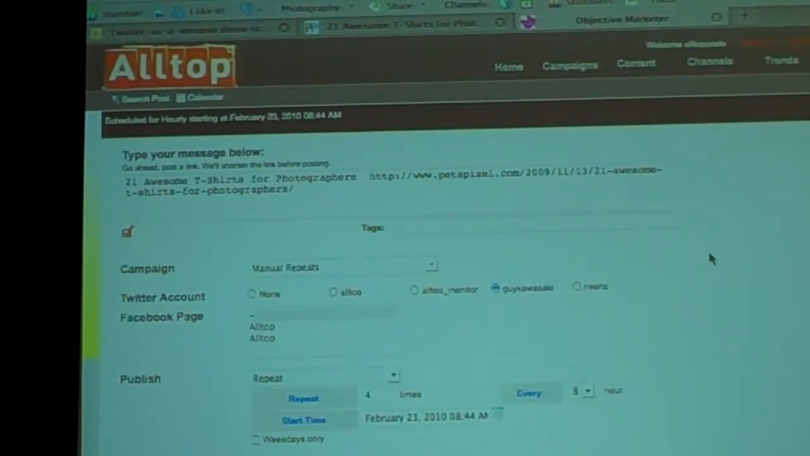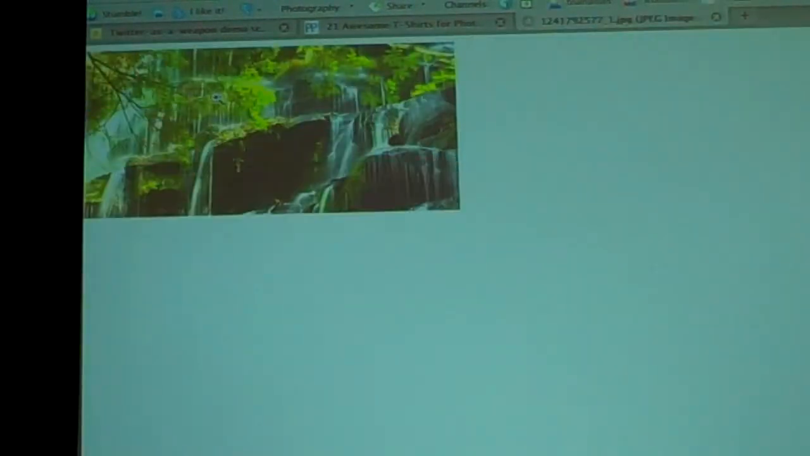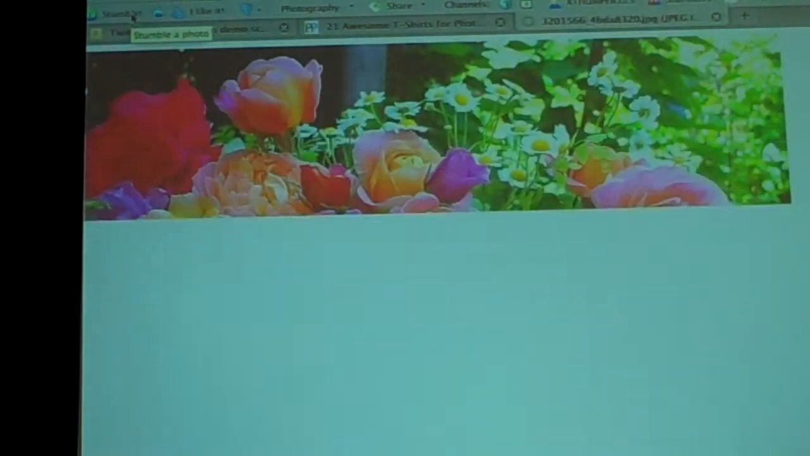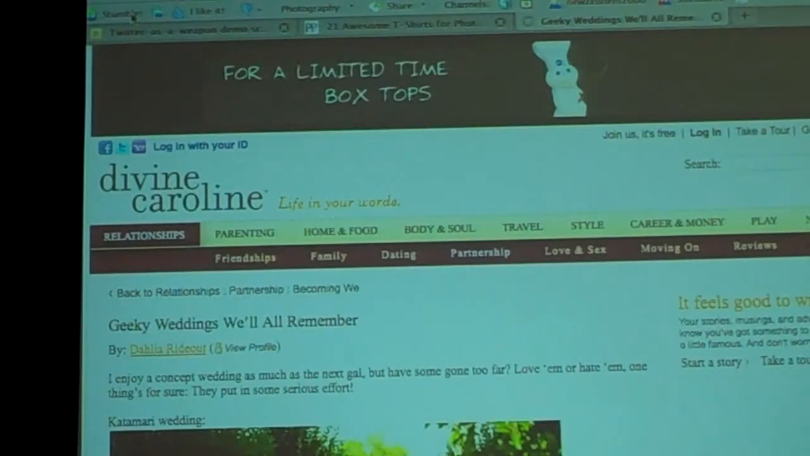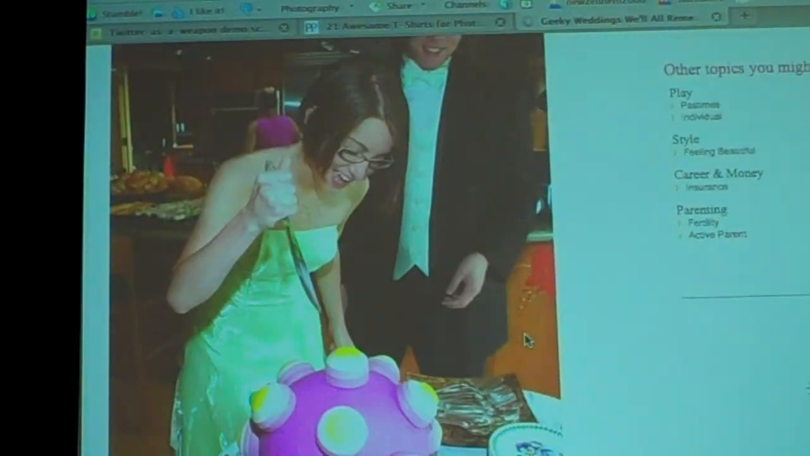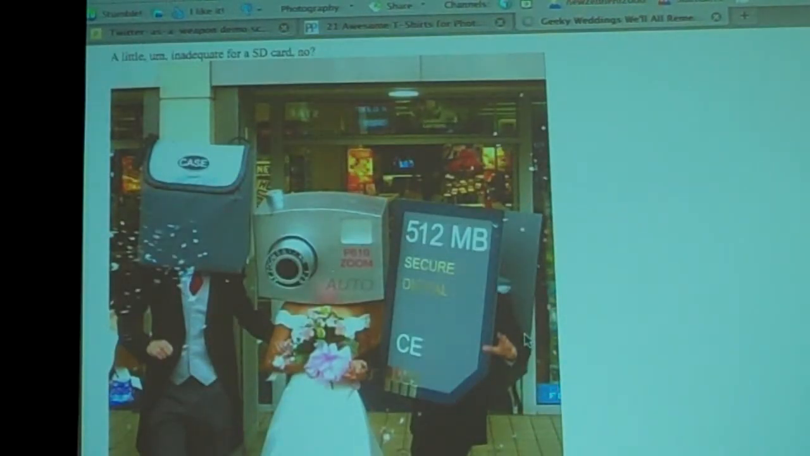And this is a very useful thing. I mean, there is no easier way to find good content. So let's just do that again. We'll do an instant replay. So we still have Stumble set to photography. So we'll click on Stumble. We found this beautiful shot, but you know, that's just a beautiful photograph. Here's another beautiful photograph. Geeky weddings we'll all remember. I have to say, this is worth tweeting.